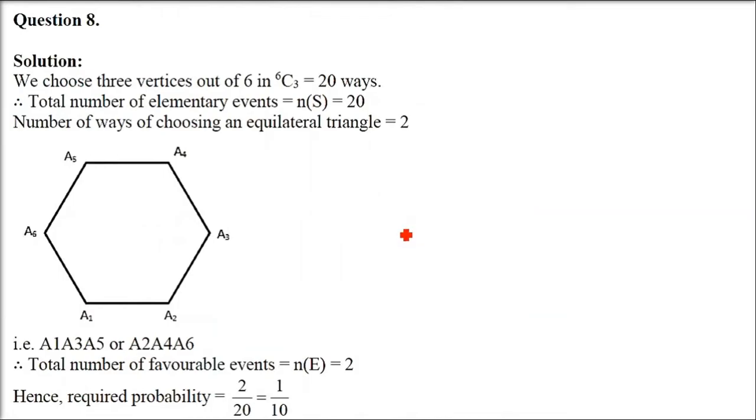Eighth question is, 3 of the 6 vertices of a regular hexagon are chosen at random. What is the probability that the triangle with these vertices is equilateral?